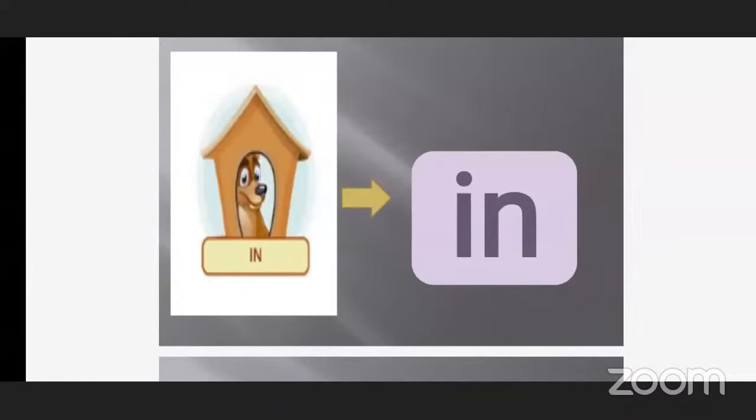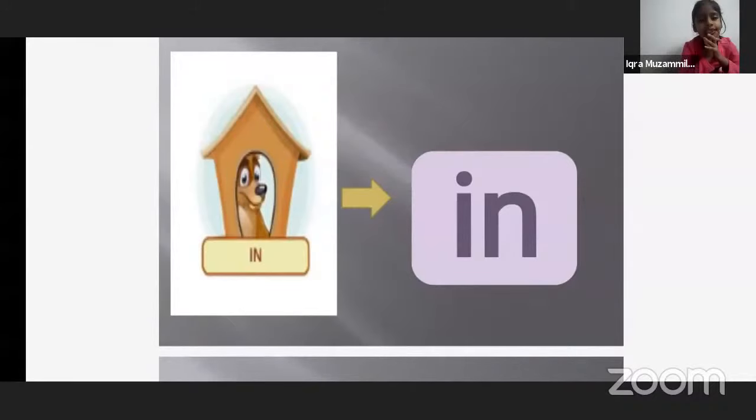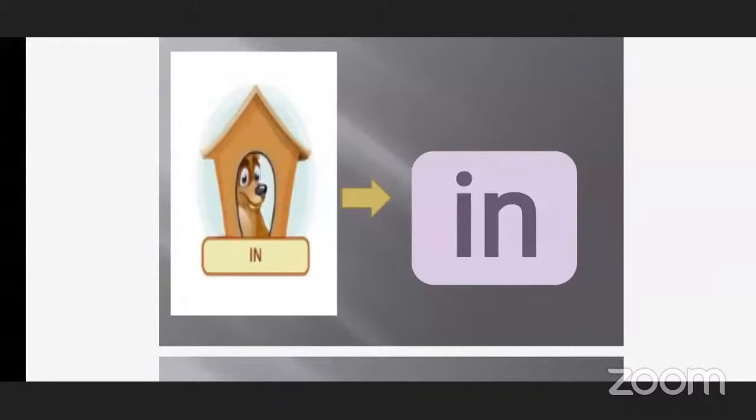But how can you explain it to me? See, the dog is in the kennel. Yes, the dog is sitting in the kennel.